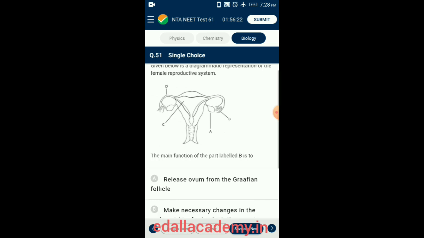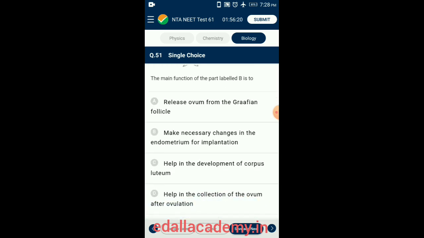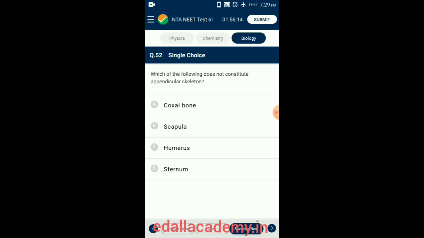So the answer for this question is option D. Help in the collection of ovum after ovulation. Question number 52. Which of the following does not constitute appendicular skeleton?